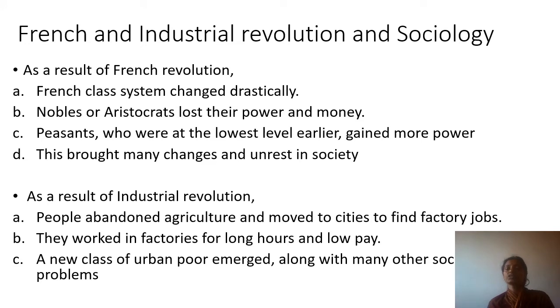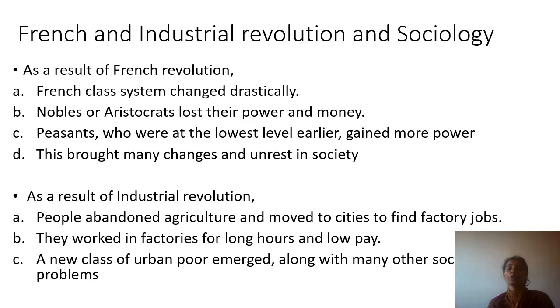Now, the French Revolution, the Industrial Revolution, and sociology. What is the link between these? As a result of the French Revolution, what all happened? The French class system changed drastically. As we had told, there were three classes in French society. The first was the clergy, then the nobles, and then the commoners.